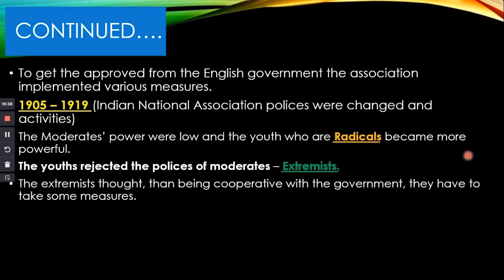Dadabhai Naoroji and Surendranath Banerjee are the examples for moderates. These youths rejected the policies of the moderates and they are known as the extremists.